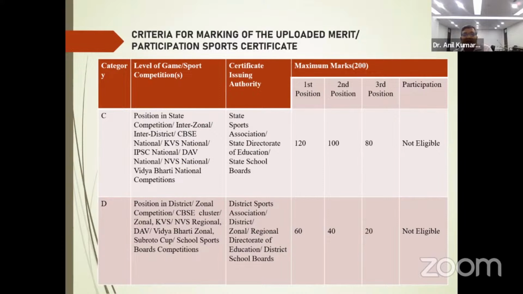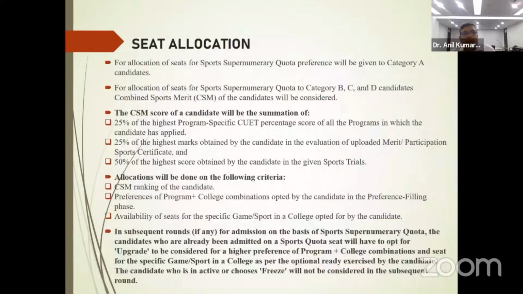So these are the marking criteria for the first position, second, third, and there's not eligible in the participation. D category, that comprises the district level, the marks given over there, and the participation will give you not eligible.